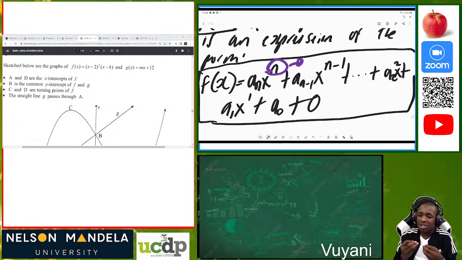It enables us to know which degree this polynomial is. So we look at the highest power of x.